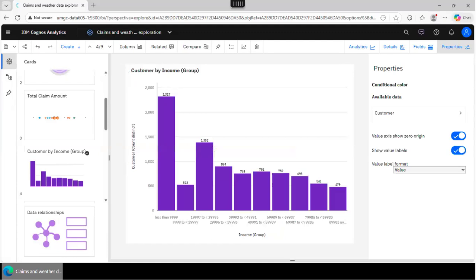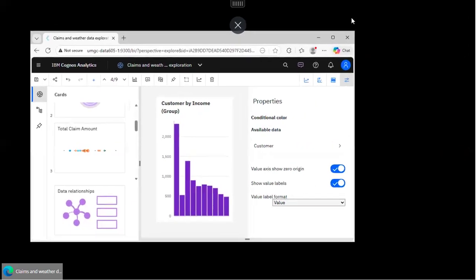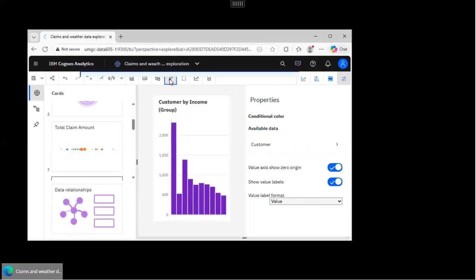So this is a visualization, and I want to use it in my dashboard. What you need to do is just click on the pin, right? And you need to pin that visualization. Oops, for some unknown reason, okay, here it is. You just pin it, okay?